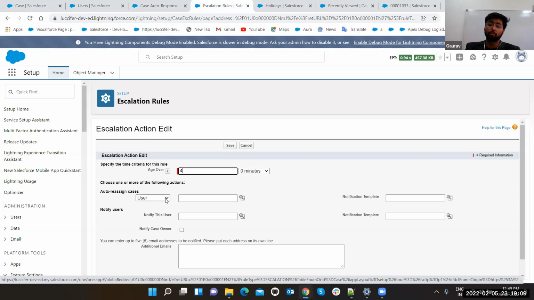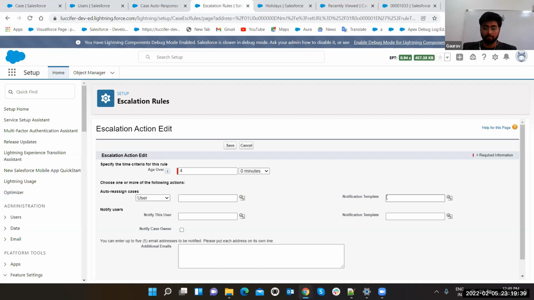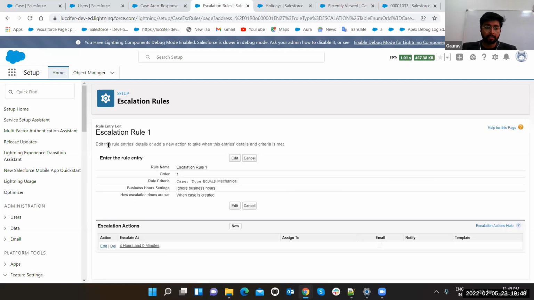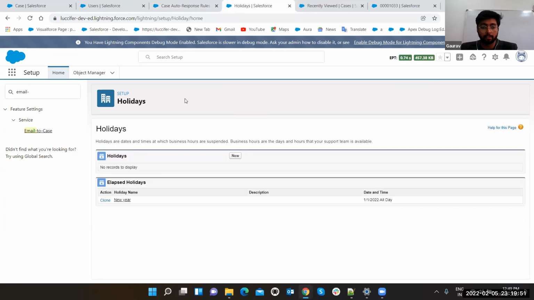You can reassign that case to some other user. Suppose you are busy at some particular time, then through this escalation you will get to know that this user is busy right now, it has been 4 hours, so let's assign this case to some other user. So you can use this. Plus you can put a notification template also, so that the other user or queue can also be sent a template like, this is the new case that has been assigned to you. Got it? This is the notify section. Just after that, click on the save button. That's it. Now we have one more thing.